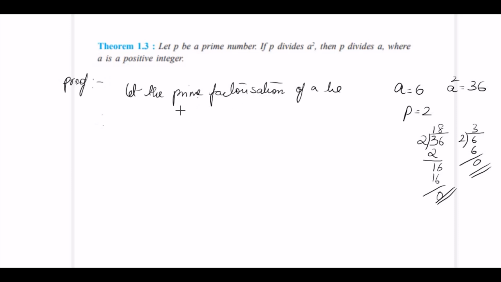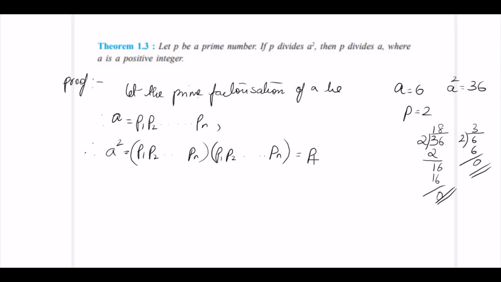So let the prime factorization of a be as follows. That is, a is equal to p1, p2, etc. up to pn, where p1, p2, etc. up to pn are primes and not necessarily distinct. Not necessarily distinct means you can have the same numbers repeated. Therefore, a square is equal to p1, p2, etc. up to pn, you can square it with p1, p2, etc. up to pn. So that is equal to p1 square, p2 square, etc.